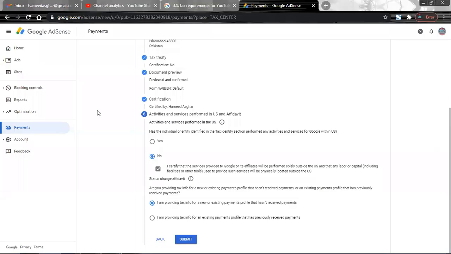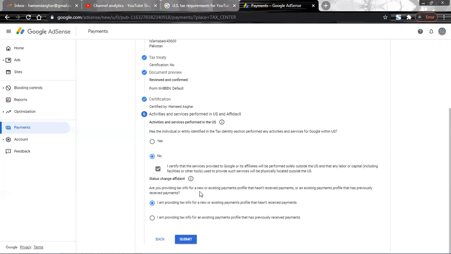Right, after going through point number six, activities and services performed in US and affidavit, that is something which I'm doing from outside the US, so I'll select this. No, I certify that the service provided to Google or its affiliate will be performed solely outside the US, and that any labor or the capital used to provide such services will be physically located outside the US. So I shall select no and tick mark this. And then the last option is the status change affidavit.